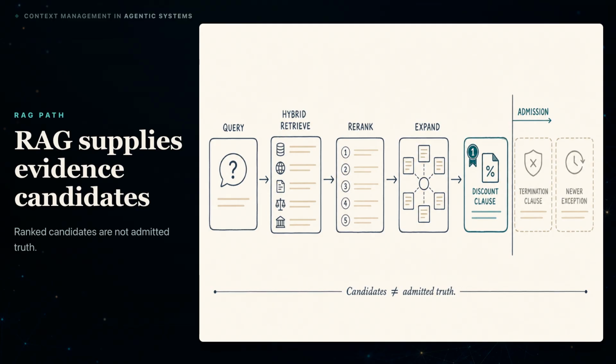In our supplier packet, a real discount clause may rank first while a termination clause elsewhere and a newer security exception remain missing. RAG acquires and uses external evidence. The context manager still owns admission, assembly, verification, and what survives afterward.